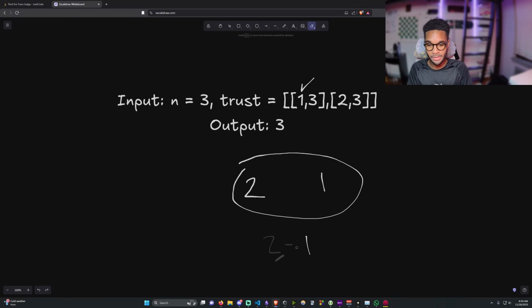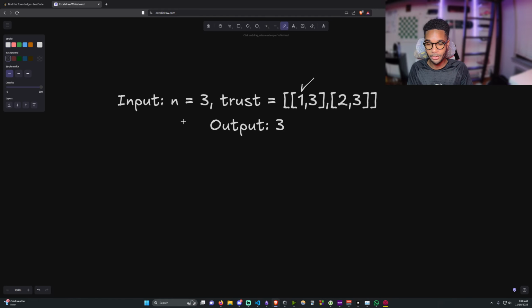So, and if that doesn't make sense, it's totally fine. I'm going to go over how we're going to solve this. We're going to have a dictionary, and everyone in the town from 1 to n is going to have a key inside this dictionary. So 1, 2, and lastly 3. And they're all going to start off with a trust score of 0.